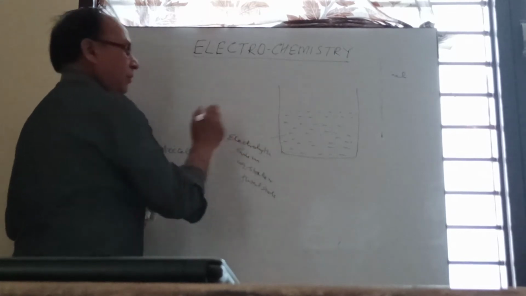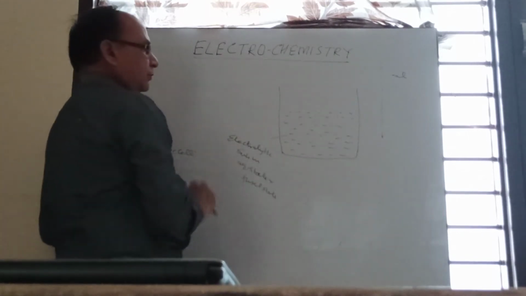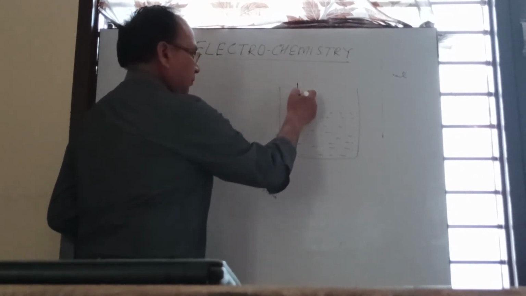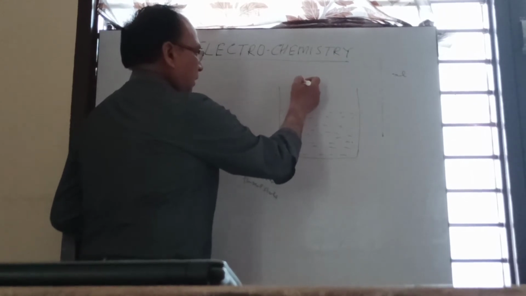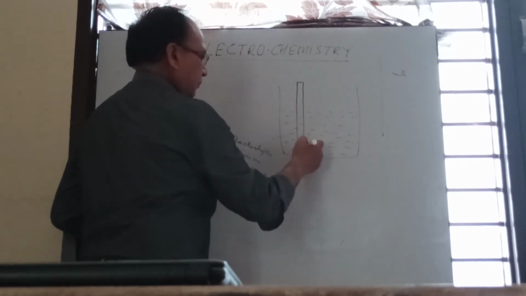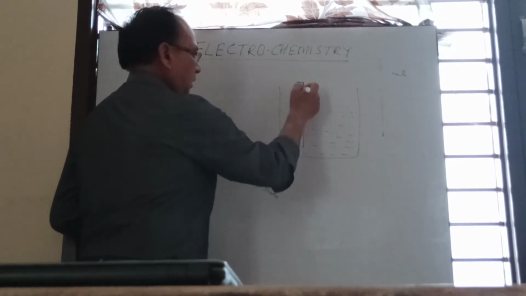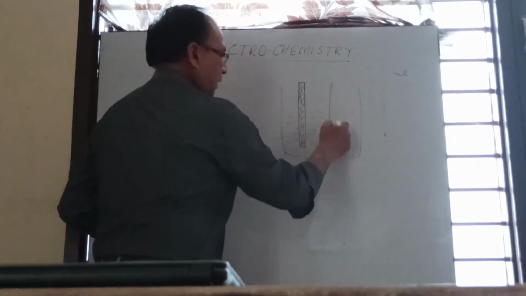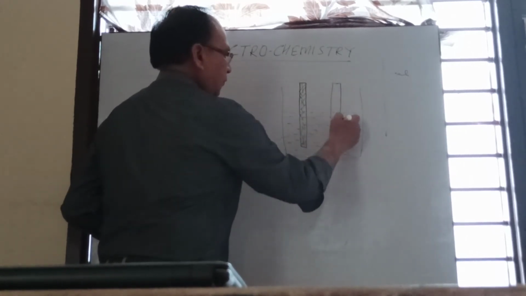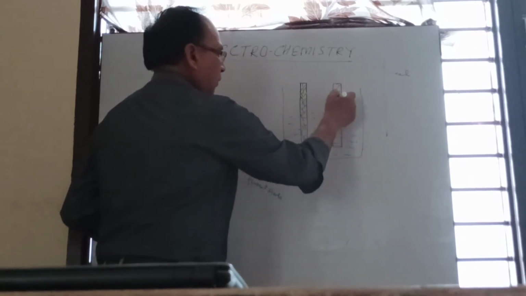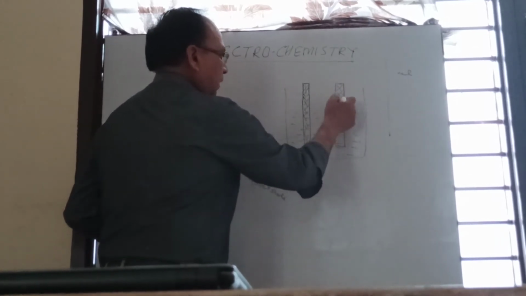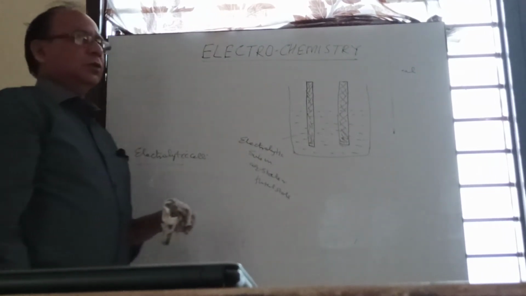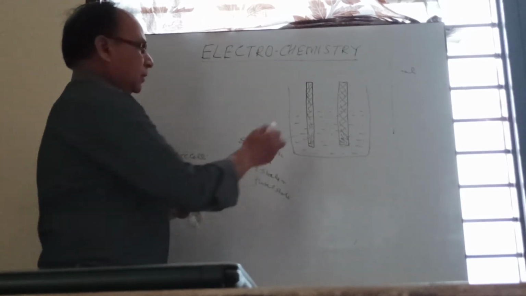Now in this electrolytic solution, we dip two electrodes. Electrodes are rod shaped and consist of metal, or maybe of a non-metal. When we take an electrode of a non-metal, it should be one which has free electrons, and we know that metals already have free electrons. So these are the electrodes.